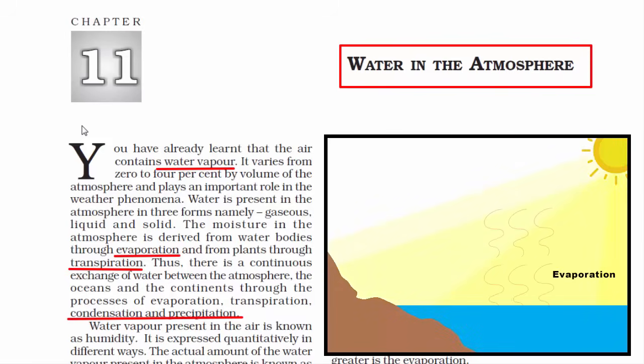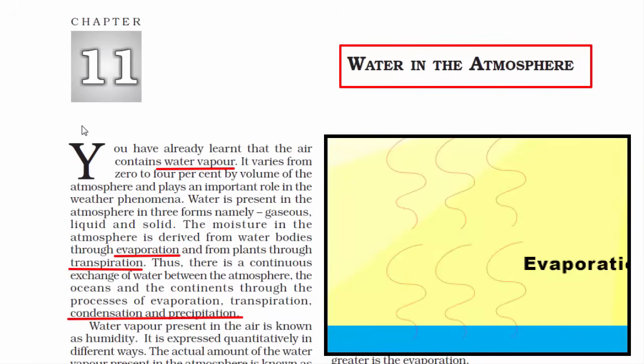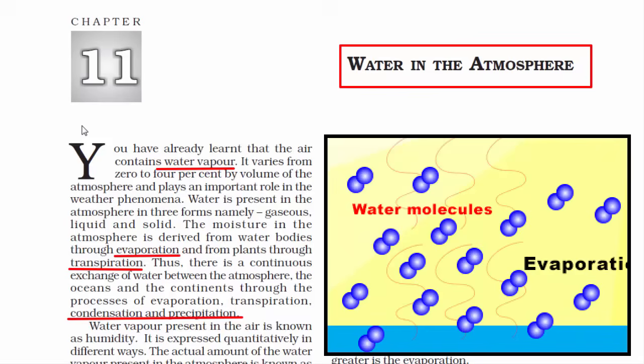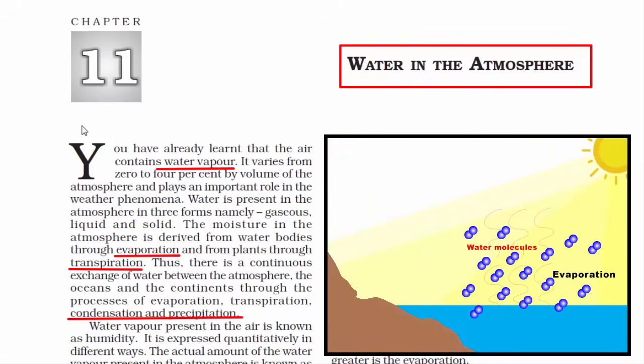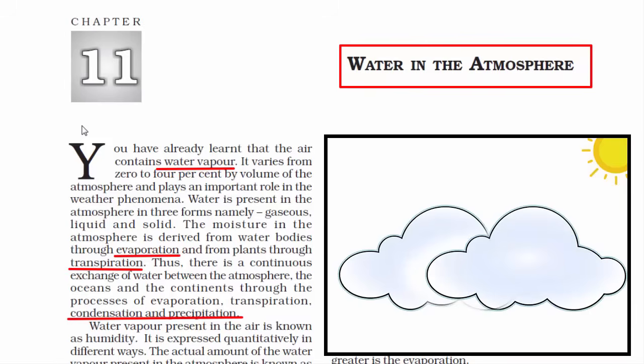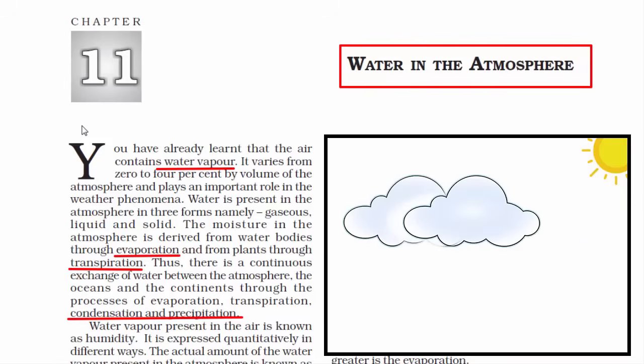When warm air rises due to evaporation, and as it goes higher and higher, it cools and loses its capacity to hold water vapor. That's how clouds are formed. Water vapor in the gaseous state turns into liquid. Once clouds are formed, the next step is precipitation. That means the water in the cloud will fall due to surface tension. And that's how rain, snow, hail occurs.